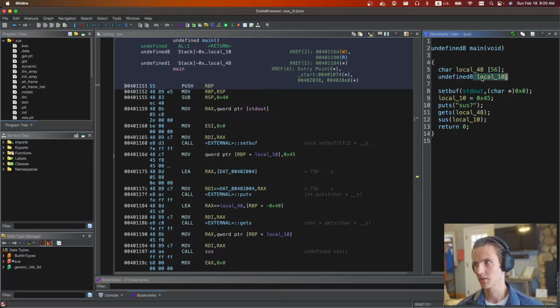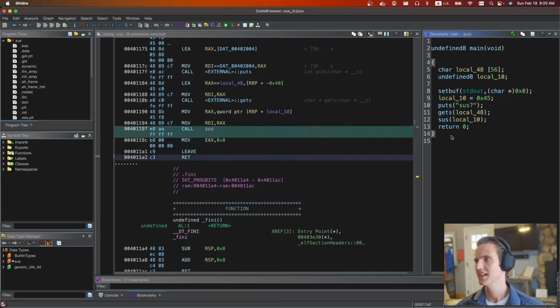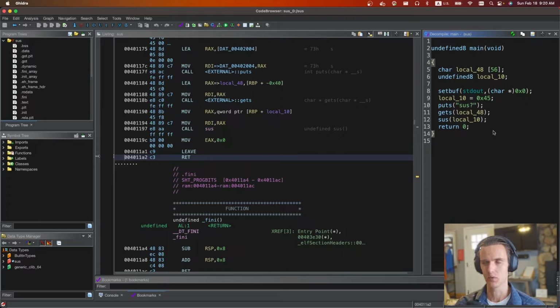So what we can do is we're going to put something interesting in here. And then when we do return, we're going to start ROPing. As part of our ROP code, we're just going to call puts. We don't even have to do anything because as part of our buffer overflow, we're going to set RDI with this sus call for us for free. We're going to call puts, and it's going to print out the string at whatever we pass into RDI. And from there, we'll get an info leak.